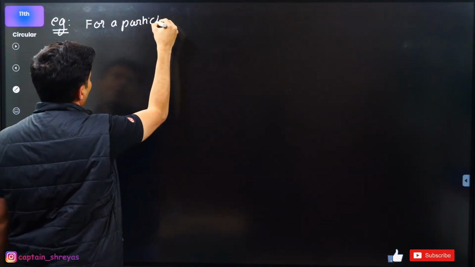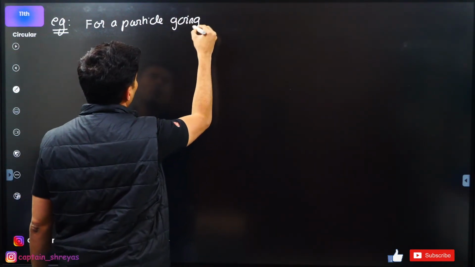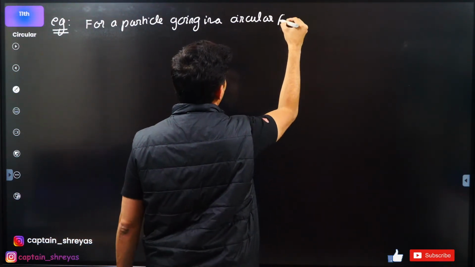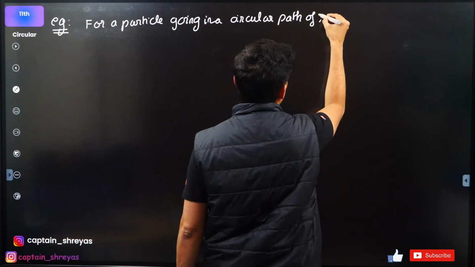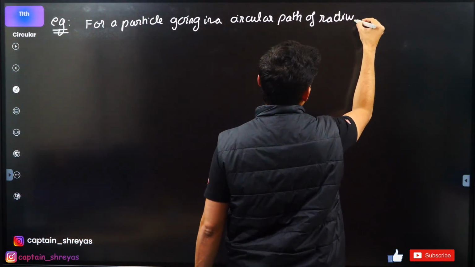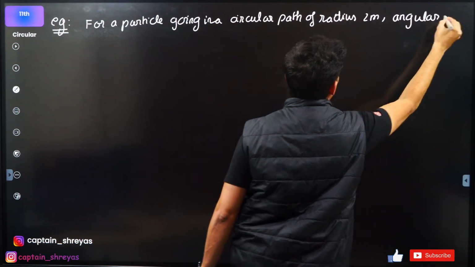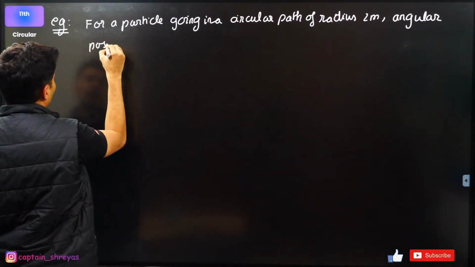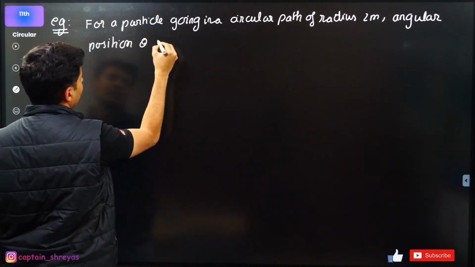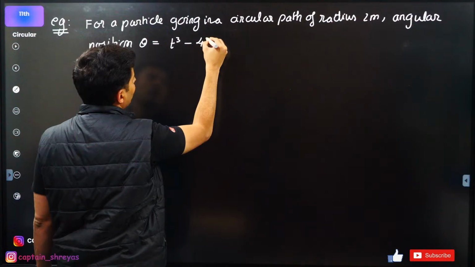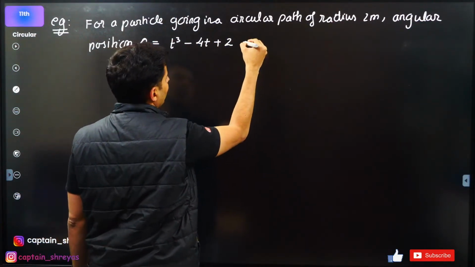This is another question. For a particle going in a circular path of radius 2 meters, the angular position theta is given by t cube minus 4t plus 2 radian.